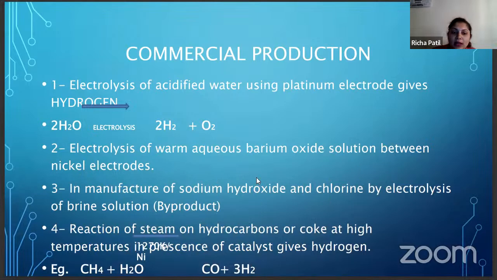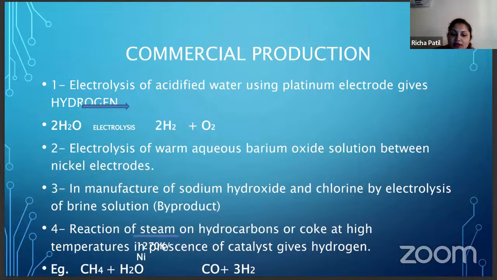So there will be chemical reactions taking place at the cathode and anode respectively, and thus it is converted into sodium hydroxide and chlorine. Okay, and from this method you can also prepare hydrogen. Then, reaction of steam on hydrocarbons or coke. Hydrocarbons are nothing but compounds of carbon and hydrogen. So when you pass steam over hydrocarbons or coke, coke is also nothing but carbon, at high temperature in the presence of a catalyst, it gives you hydrogen.